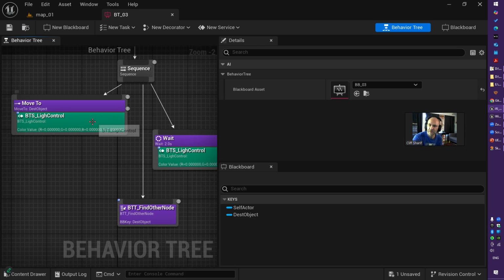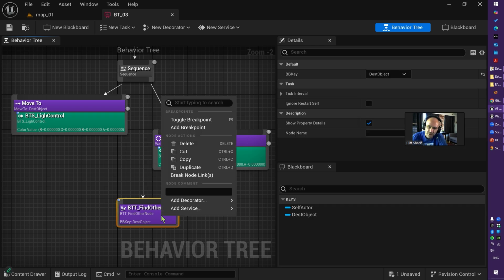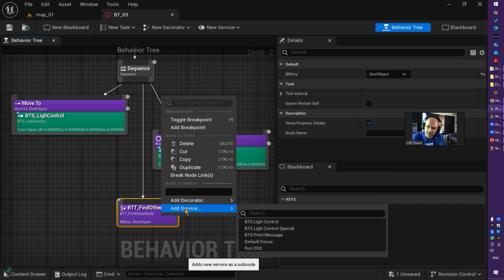This is known as an AI service. So when you run your behavior tree, you can run services with your behavior tree. How do you add the service? Right click, go to Service, and by default you have Default Focus and Run EQS (Environment Query System) service, and there are three others which I already made.